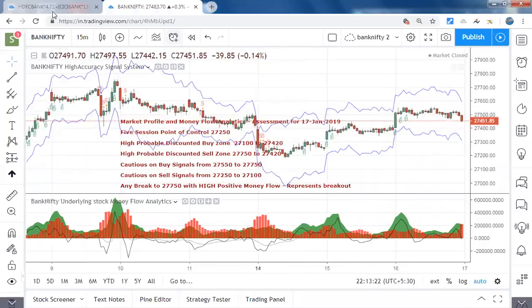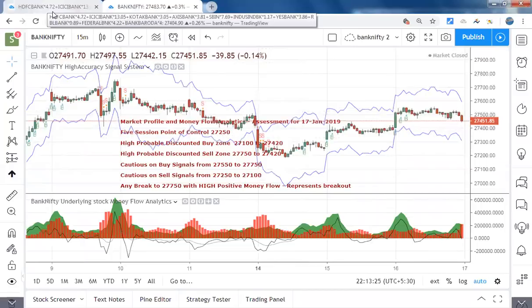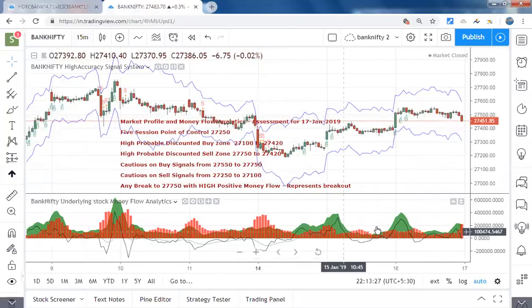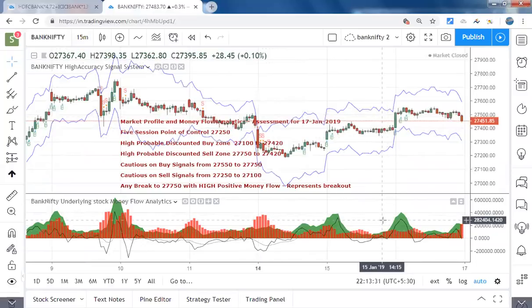The profile is a very powerful tool. If you mix that along with this money flow, then it's a lethal combination to trade Bank Nifty. It's not just for Bank Nifty. You can trade this for any global index. Actually, we are coming up with the same money flow analytics for Nifty also, so it might help you to take better decisions while you are trading.